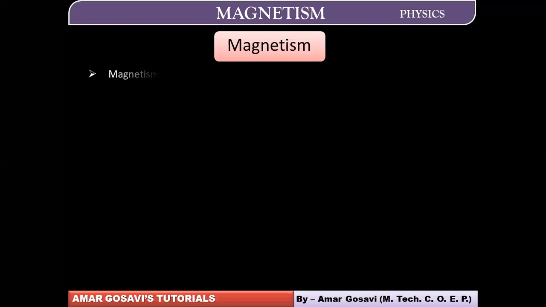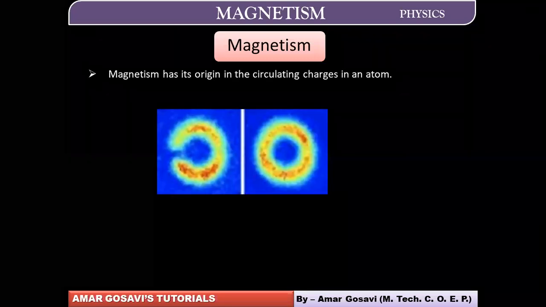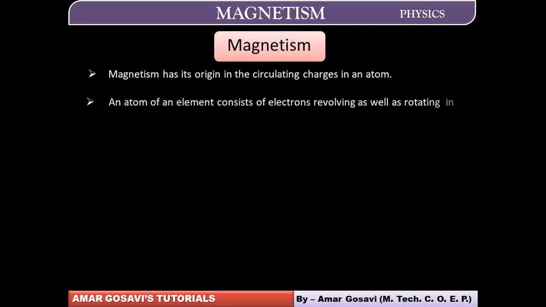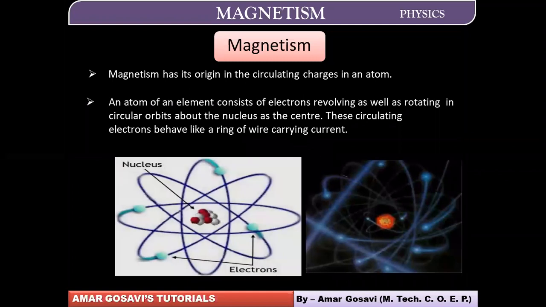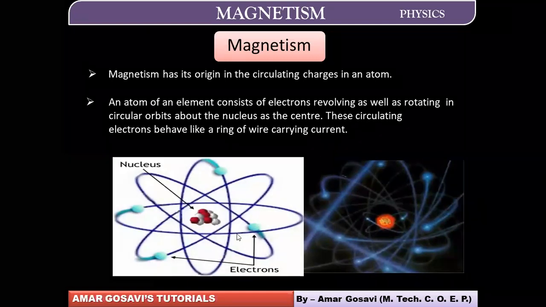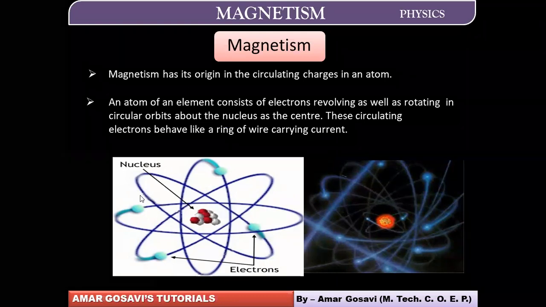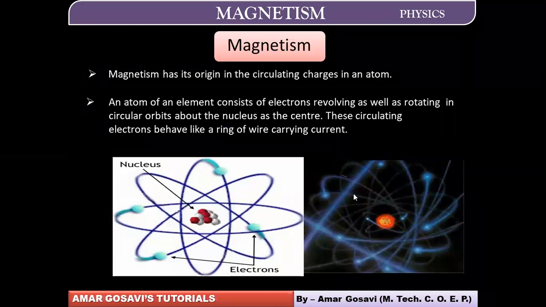So let's get back to the theory of circulating charges in an atom. Electrons move in circular orbits around the nucleus. You can have a look at this picture. Now when they move in circular orbits, they also spin. So they are performing two types of motion. One is the orbital motion, or you also call it revolution. And the other one is the spin motion, or you also call it rotation.